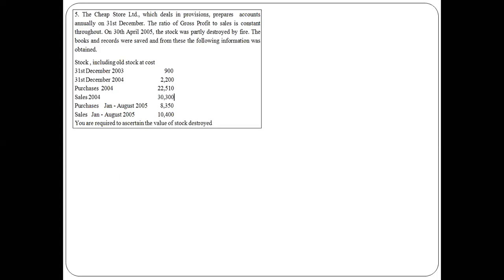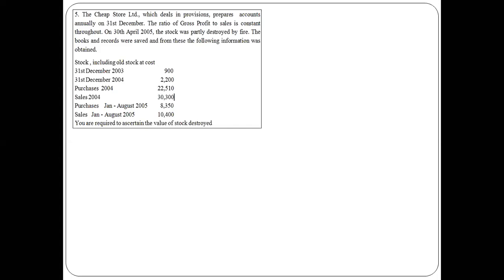The information is stock, including old stock, at cost. 31st December 2003, 900. 31st December 2004, 2200. So when did the fire break out? The fire broke out in the premises on 30th April 2005, and we are following the calendar year as our accounting year.